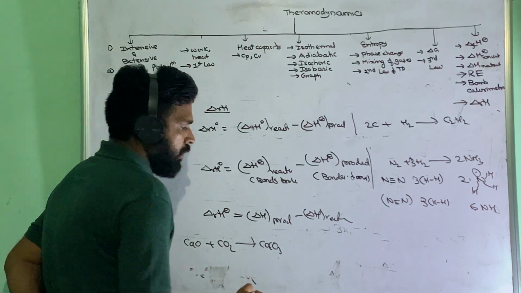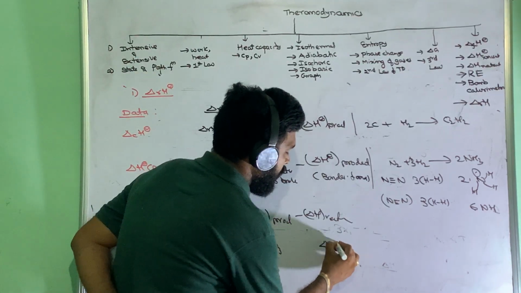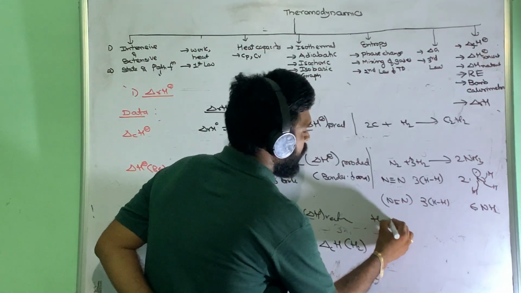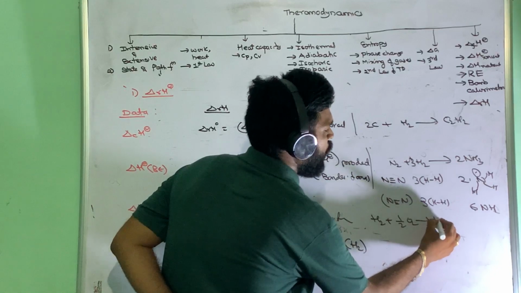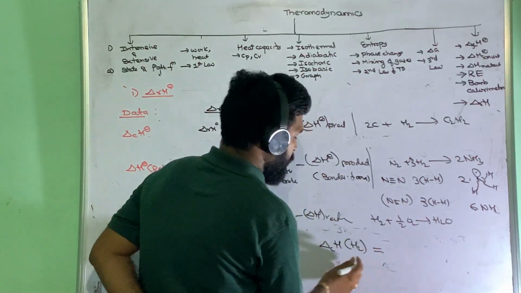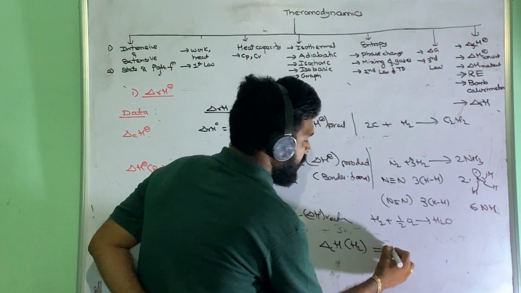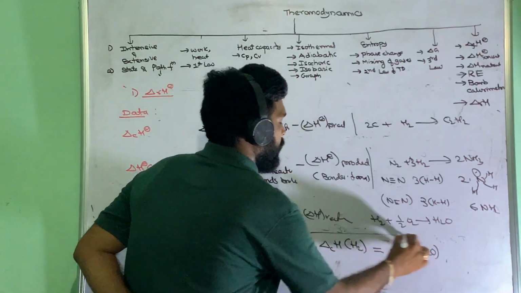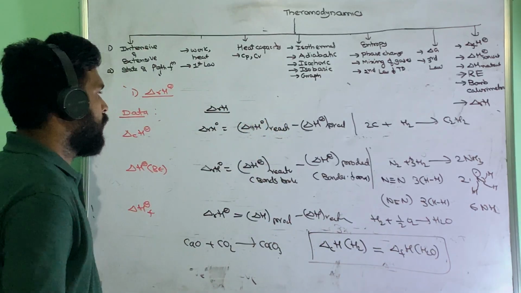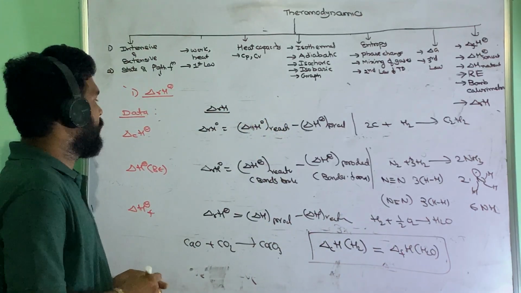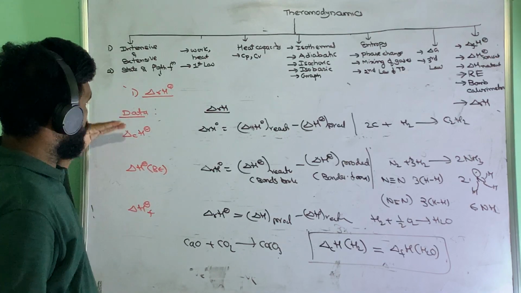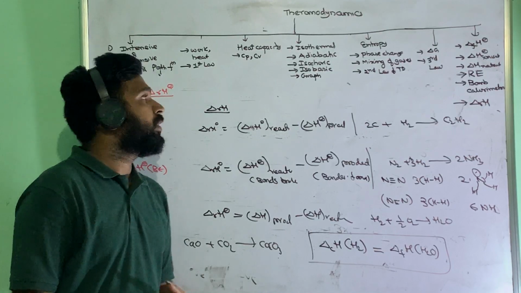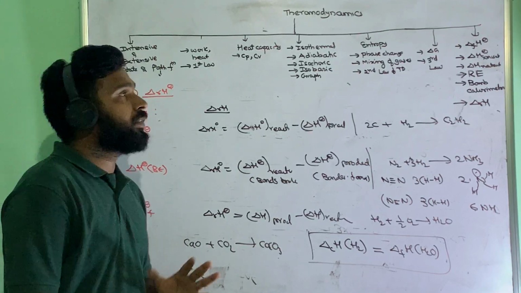And one more important point: delta H combustion of hydrogen. If hydrogen combustion is going on, what will be formed? Water will be formed. So the combustion enthalpy of 1 mole of hydrogen is nothing but the formation enthalpy of water. Like that, some useful conversions will also be helpful. This way we can find the reaction enthalpies. So this is briefly about thermodynamics.